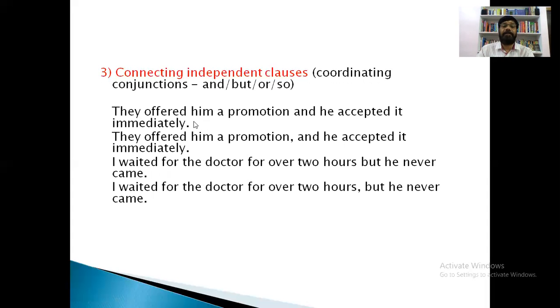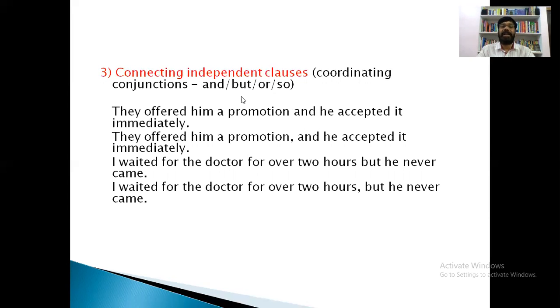They offered him a promotion and he accepted it immediately. See, they offered him a promotion. This is an independent clause. He accepted it immediately. This is also an independent clause. These two independent clauses are joined with this coordinating conjunction, and.